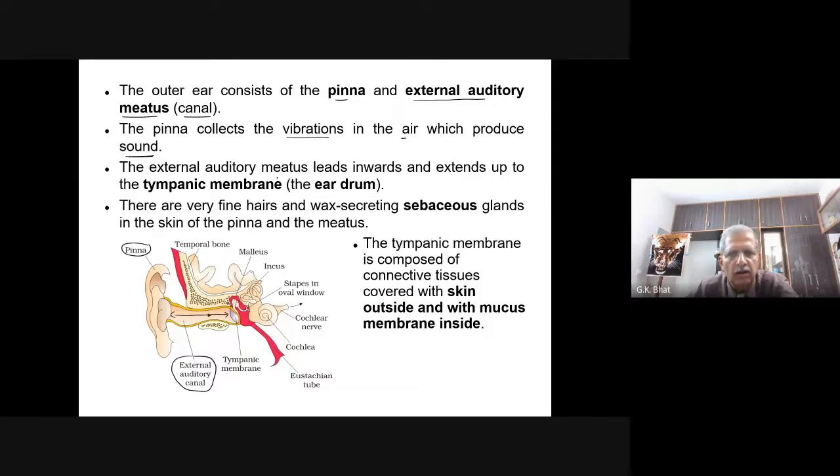The external auditory meatus leads inwards and extends up to the tympanic membrane. This is the tympanic membrane, commonly called the eardrum. The external auditory meatus, also known as the external auditory canal, leads to the eardrum, the tympanic membrane.